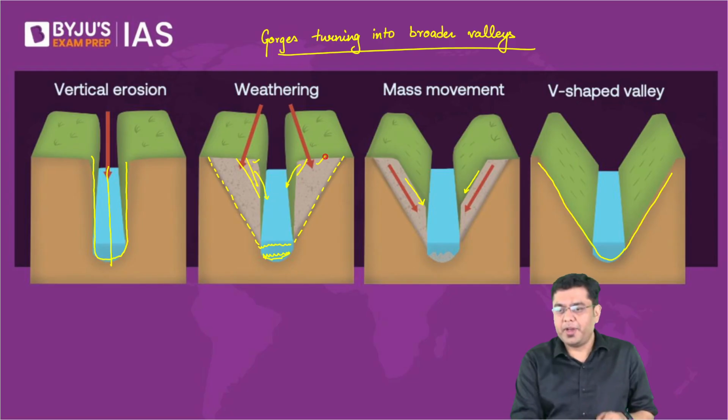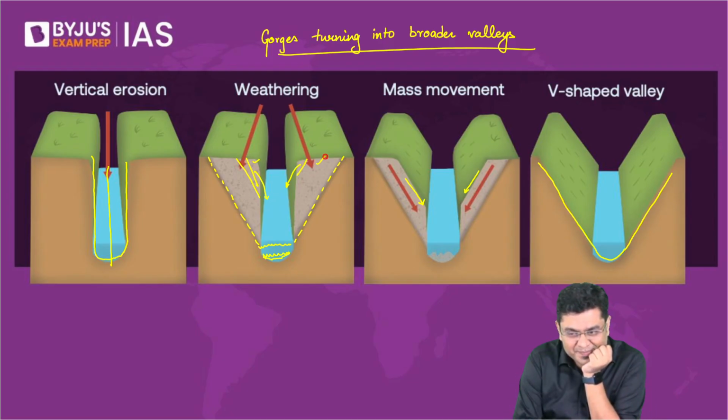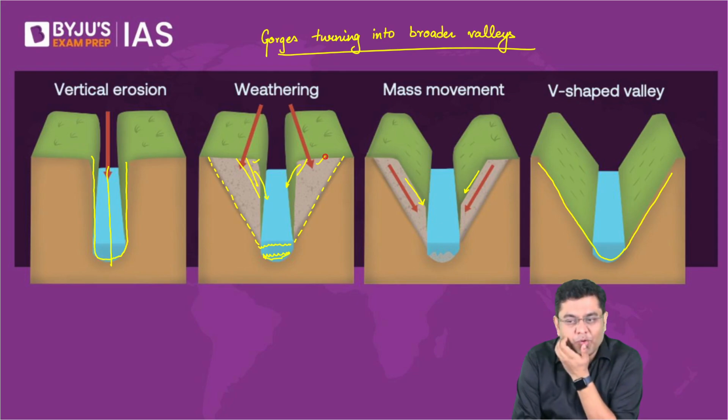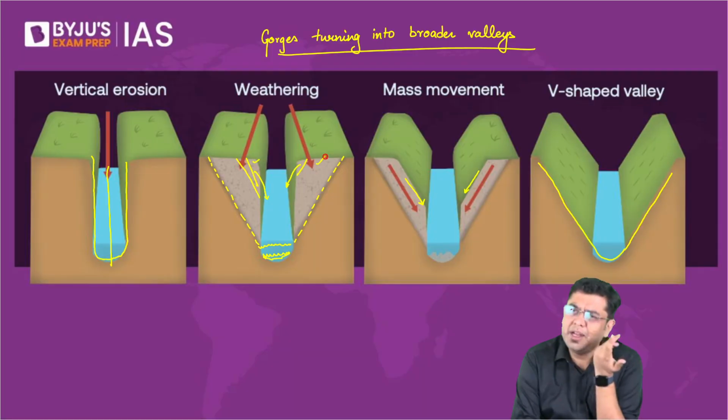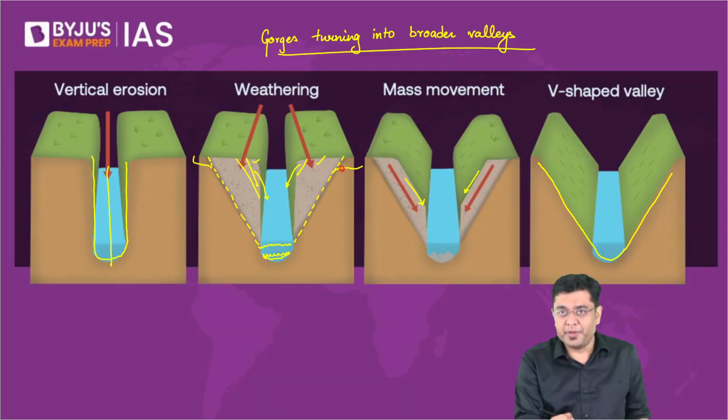Why is the river in between? It should fall from upwards. Okay. Why does weathering occur only in the area close to the vertical? Weathering will occur everywhere, my dear friend. Weathering will occur here also. Weathering will occur here also. But it is here where the mass movement will be observed.